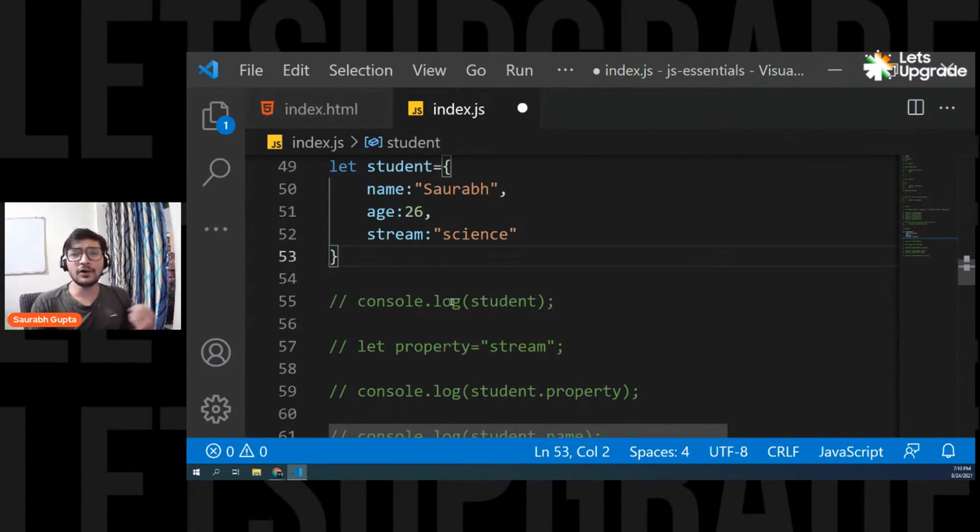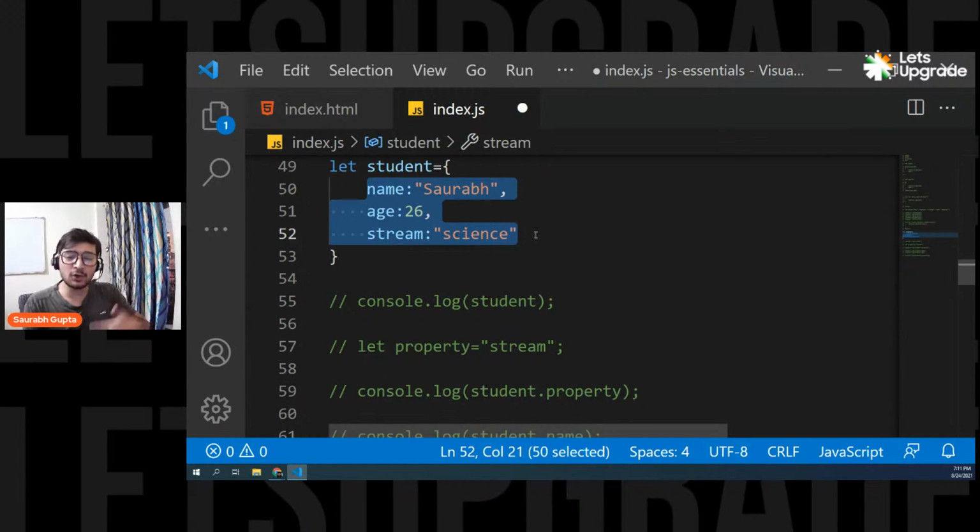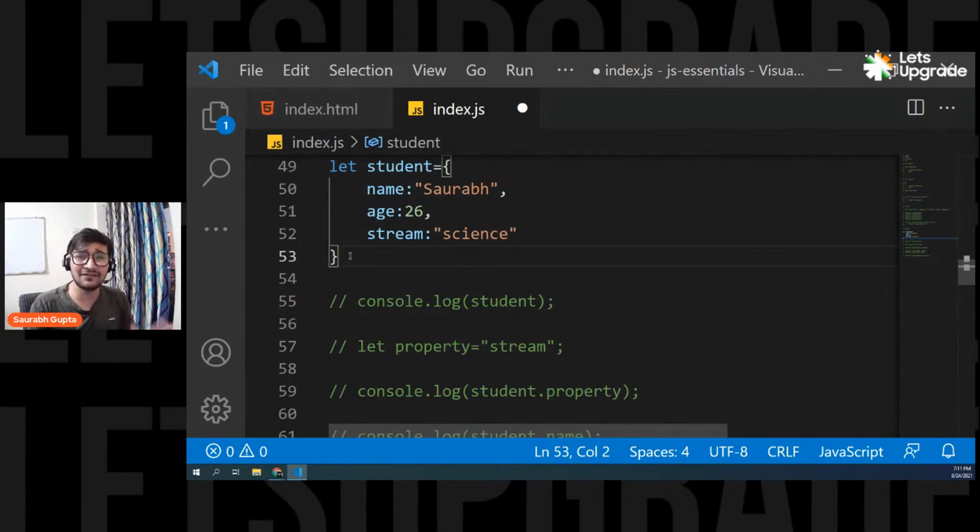And let's see, what if I dynamically want to add a new property? Can I do that? What if I want to add a property dynamically in my object? Let's say while creating, I only had three properties, and I want to add one more property in this existing object. Can I do that? Yes, you can definitely do that.